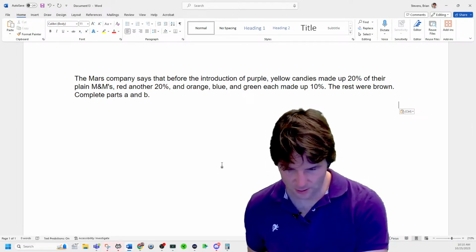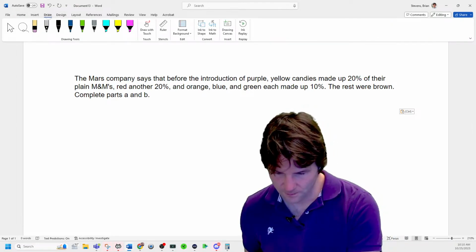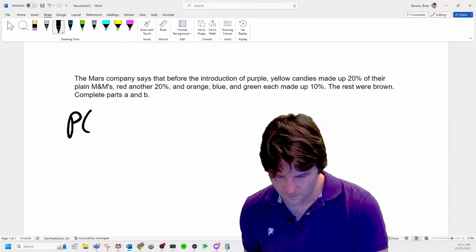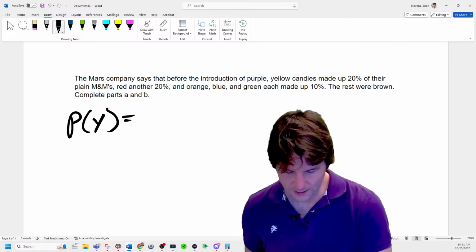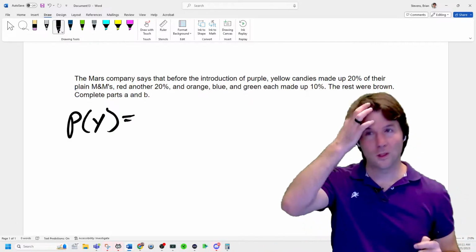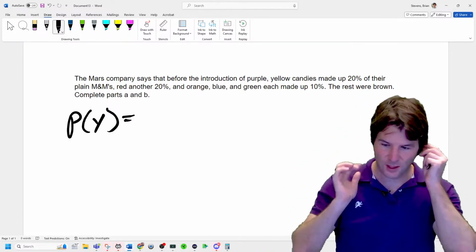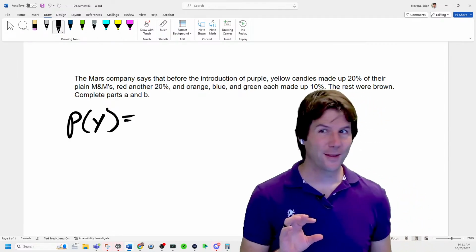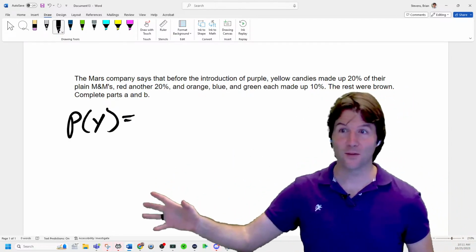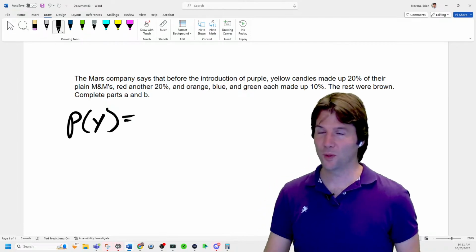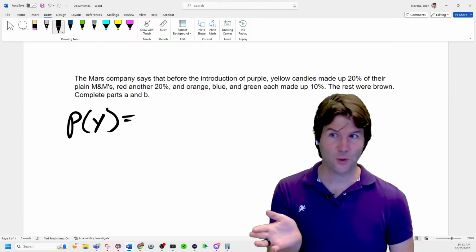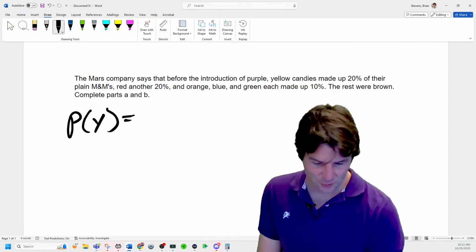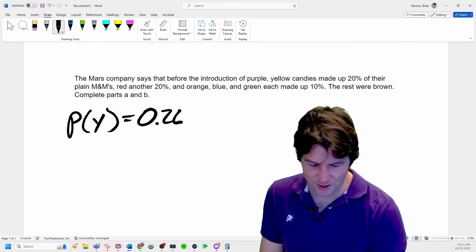So notice if I write right here, purple, yellow candies. Okay, so if I write, what's that going to equal? What's that going to equal? Start out with the very first thing. And I've made errors writing these down before, so that's where I get a problem wrong, is when I put the information wrong. So please correct me if you're like, no, Brian, that should be this percent. 20%, yep.